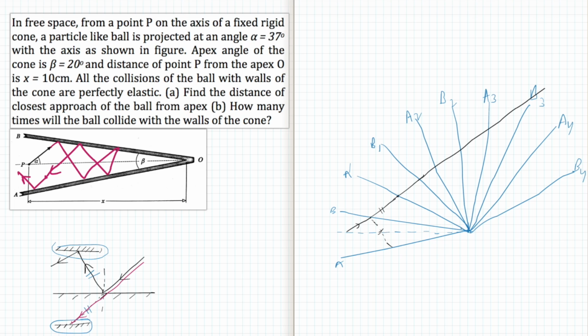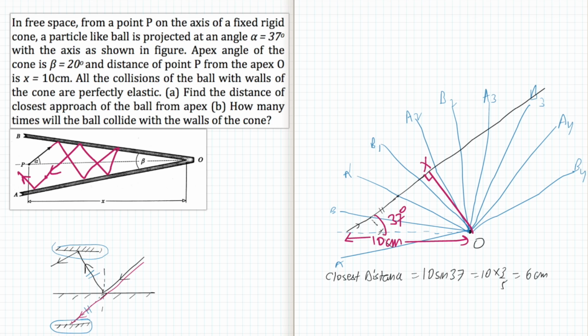First of all, this was the apex O. When it is closest, if we draw a perpendicular from O, the closest distance will be this distance, and suppose this foot is X. Now this distance was given as 10 centimeter and this angle is 37 degrees. So the closest distance XO will be equal to 10 sin 37, which is equal to 10 into 3 by 5, that is 6 centimeter.